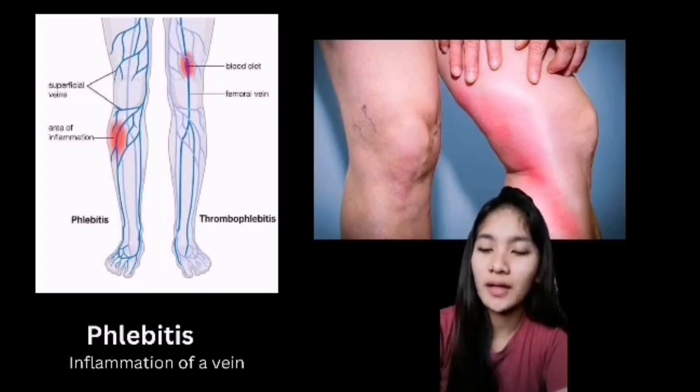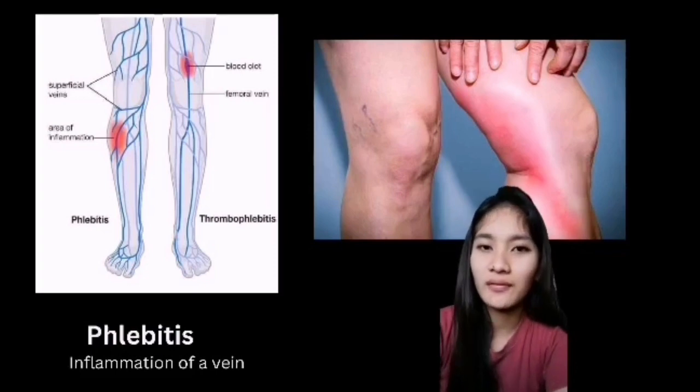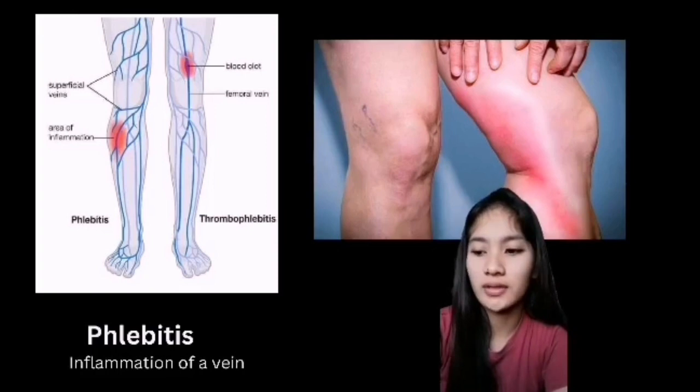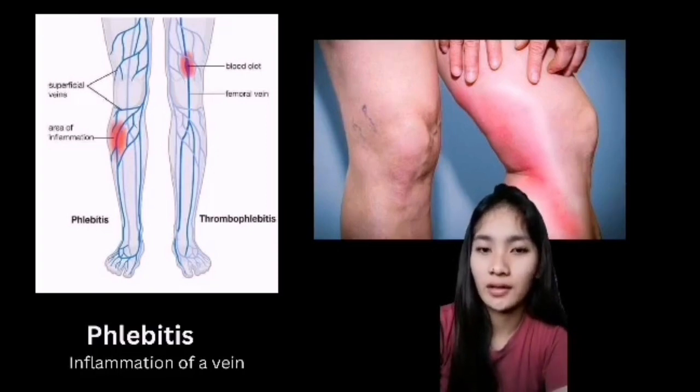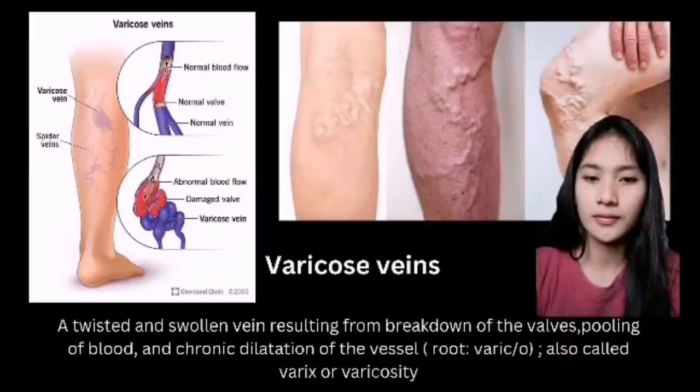Phlebitis, also sometimes known as superficial vein thrombosis or superficial thrombophlebitis. Phlebitis is the inflammation of a vein, and its common causes are injury or irritation in the lining of the blood vessel, or a blood clot inside the vein. In the case of superficial phlebitis, the cause is the placement of an IV catheter or the IV insertion.